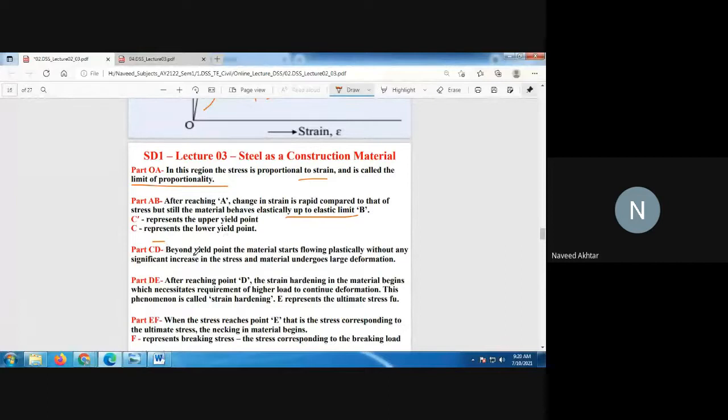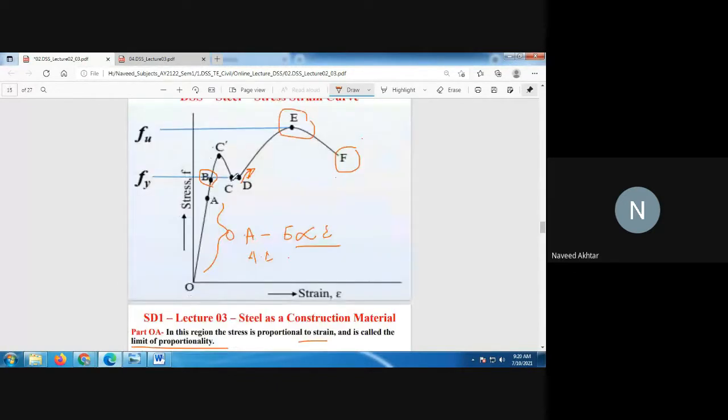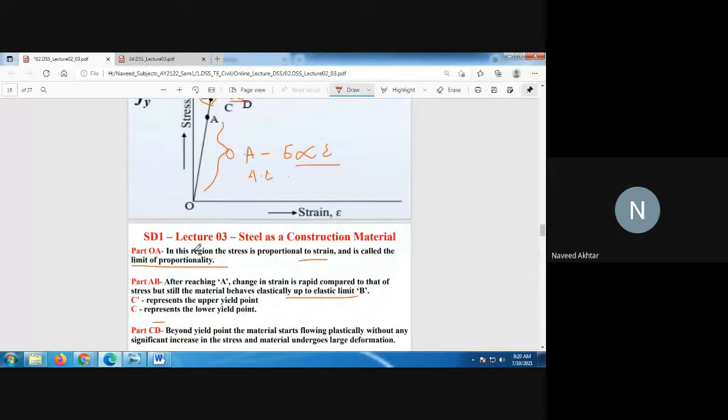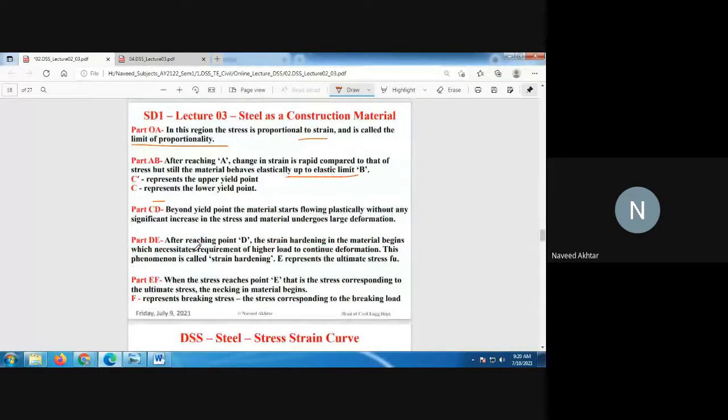Part CD: beyond this point, the material starts flowing plastically without any significant increase in the stress, and the material undergoes large deformation. In this portion, only deformation is there, and the stress is constant.